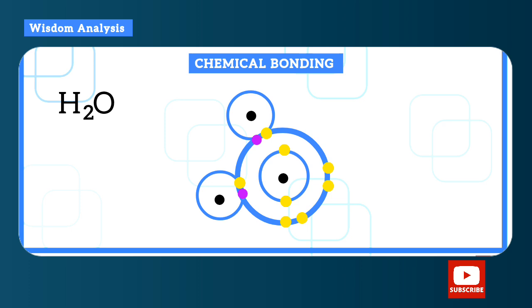So if you look at the hydrogen atom at the bottom, if you look at only its shell, there are now 2 electrons. If you look at the one at the top, if you look at only the hydrogen shell, there are now 2 electrons. If you look at the oxygen shell now, you can see that the electrons are now complete.